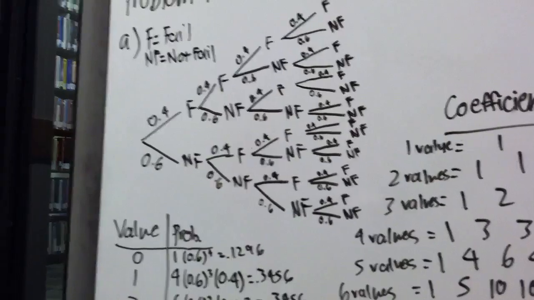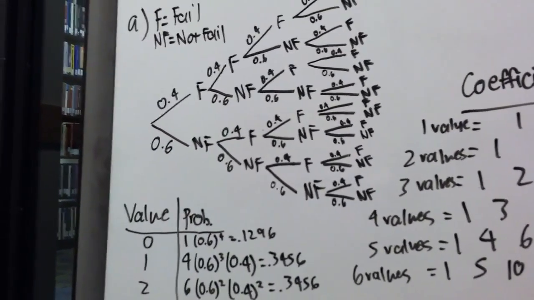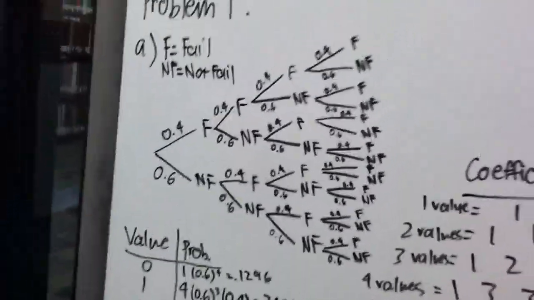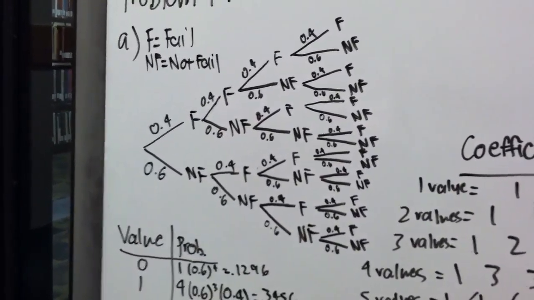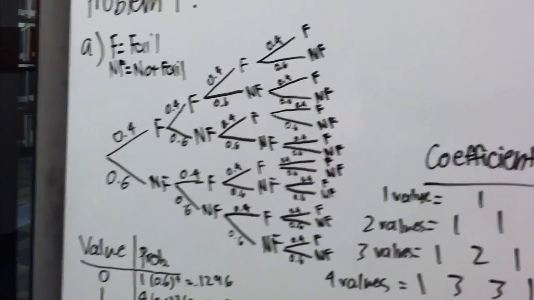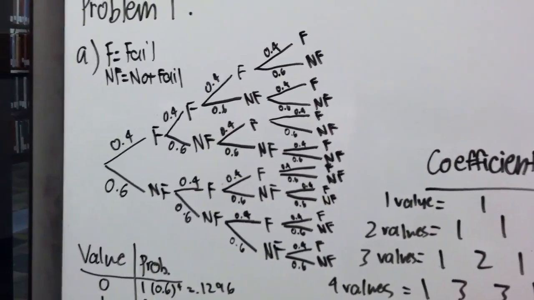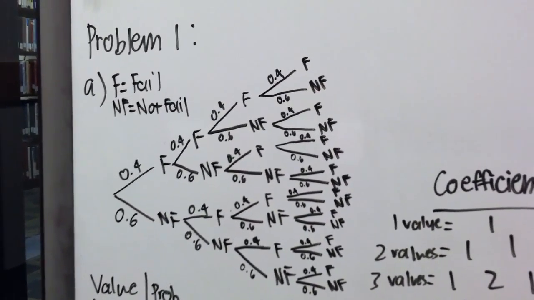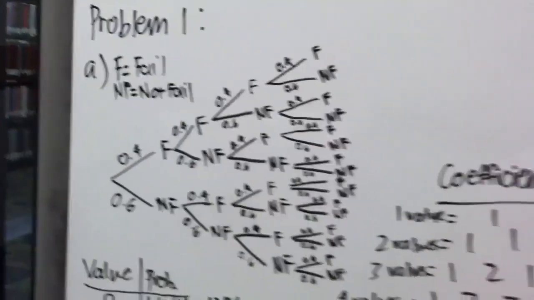So each branch off from an F and NF represents one engine. And they said that there are 4 engines total, so there are 4 stages to that tree diagram. Since they are independent, each F keeps the probability 0.4 and not failing 0.6.